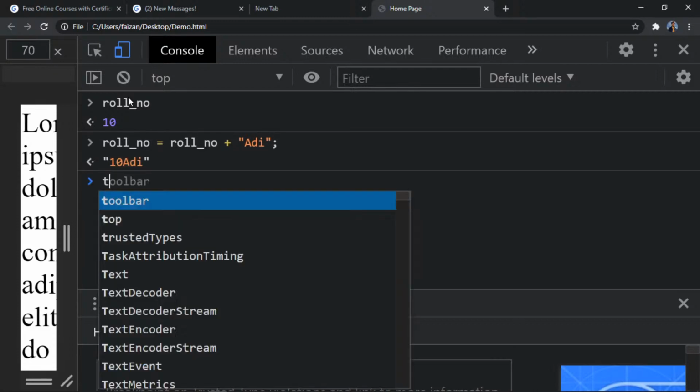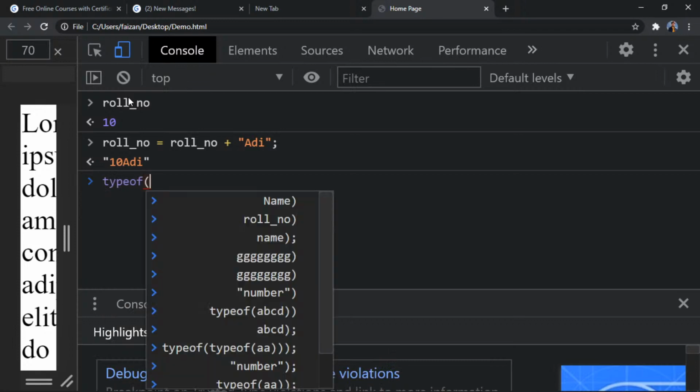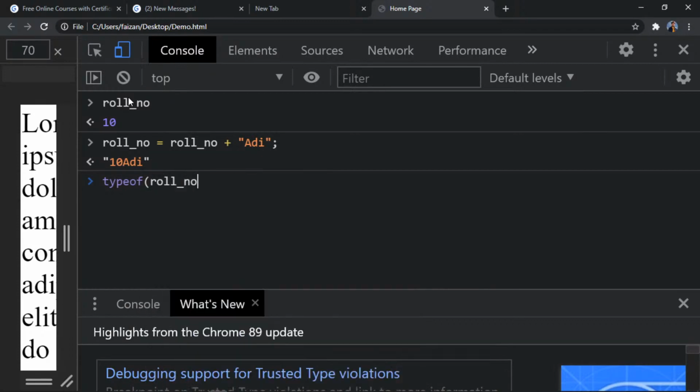And now if I do a typeof rollNumber, what should be the output? It should be string, right? So you see the difference: earlier it was a number, and now it is a string. This is what we mean by a weakly typed language. One type got converted into another.